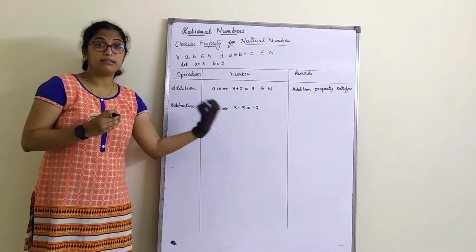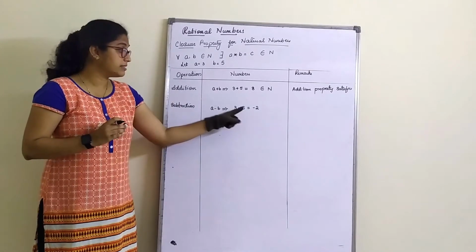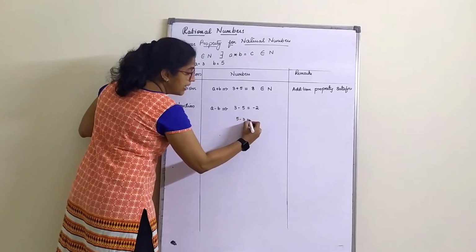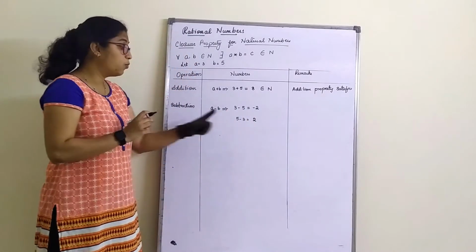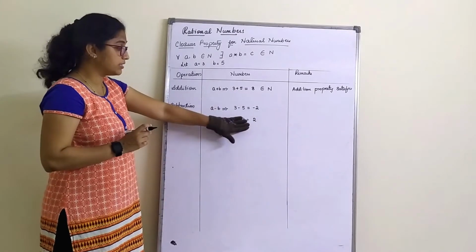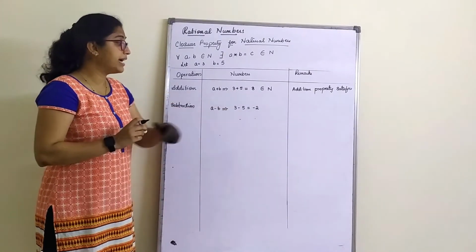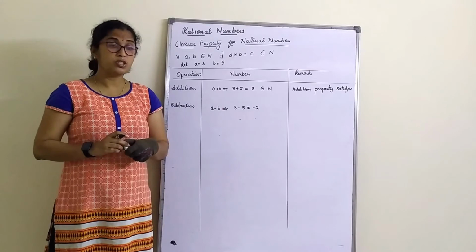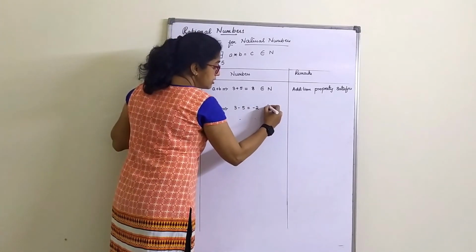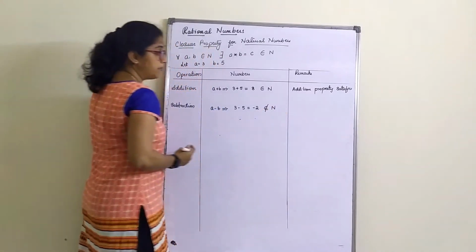We have all done this in your previous classes. In case this was 5 minus 3, the answer would be 2. Whatever is the sign, we subtract it. Greater the number sign, we use it here. Correct? So this is minus 2. Does minus 2 belong to natural numbers? It does not belong to natural numbers.